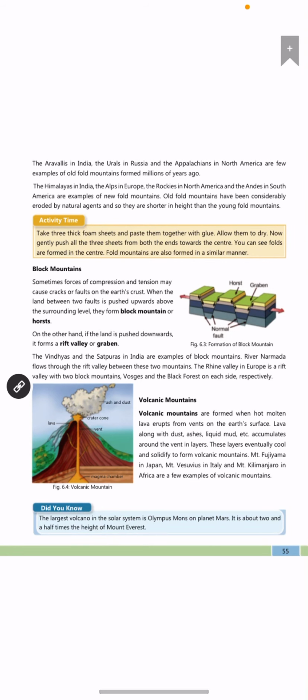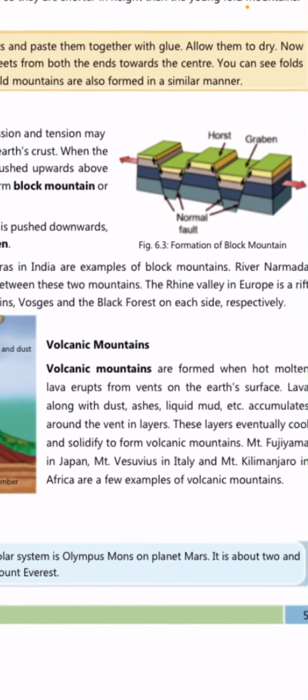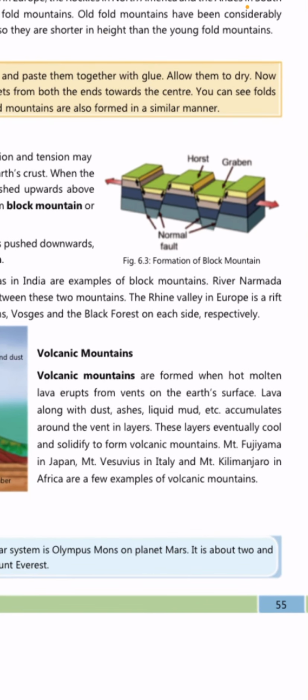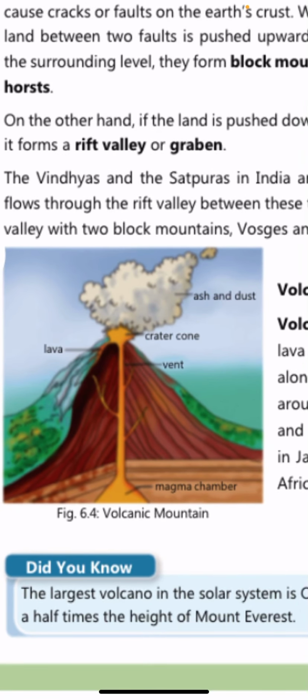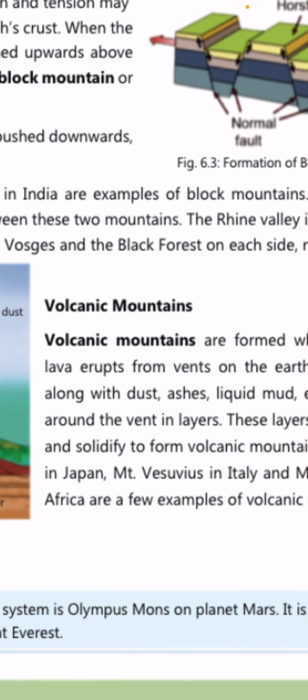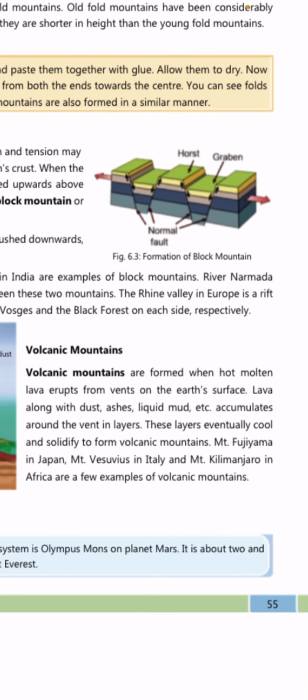Good morning, students. So we are going to continue with volcanic mountains today. Volcanic mountains are basically formed when hot molten magma erupts. What does that mean? When there is a volcanic eruption, जब volcano फटता है ऊपर से, so the lava comes out of it. All right. So what they are saying, volcanic mountains are formed जब hot molten lava बाहर आता है, erupts from